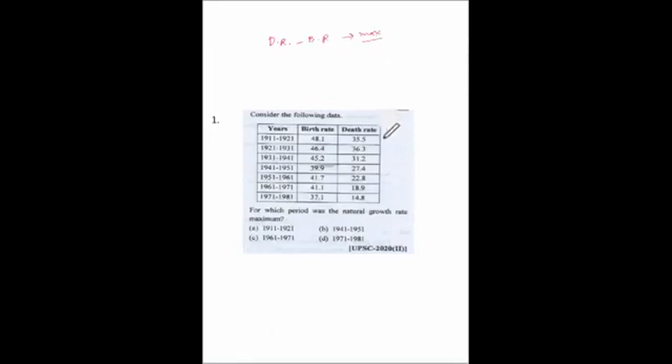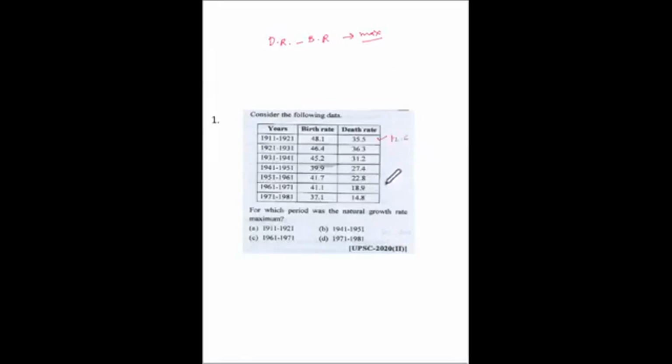So four intervals have been given. First is 1911 to 1921. We will check only for these four. Rest we won't see. So 48.1 minus 35.5, it comes 12.6.